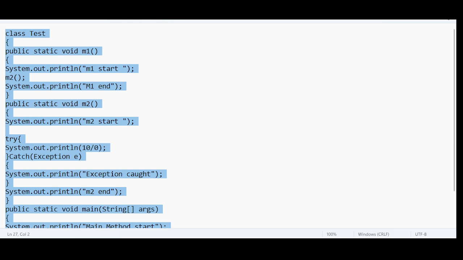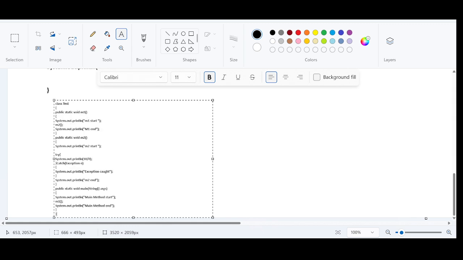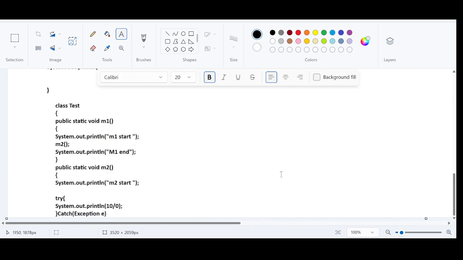Let me write this program once again in the Paint. The same program has been written in the Paint.